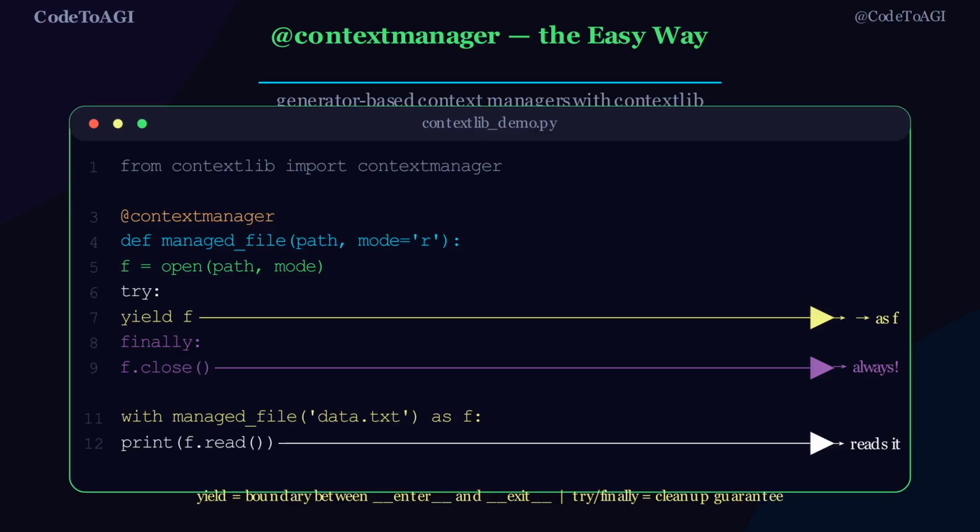Look at the code. We import contextmanager. We decorate ManagedFile with contextmanager. We open the file, yield it, then close it in finally. That is it. One function, no class, same guarantee. This is the most common way to write context managers in modern Python.